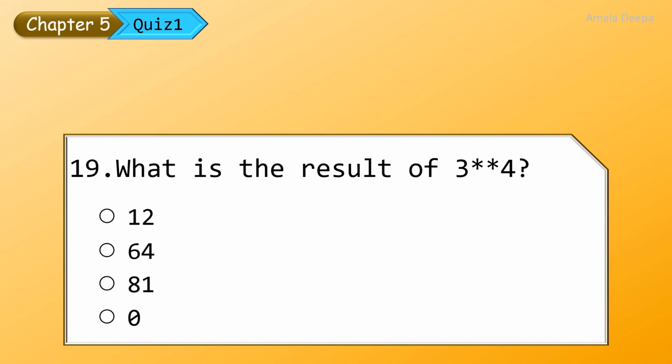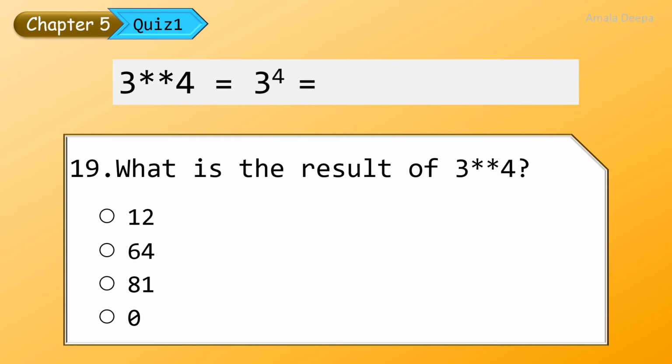What is the result of 3 to the power of 4? We discussed this in a previous question. Double asterisk means exponent operator, which means to the power of. So 3 to the power of 4, that is 3 into 3 into 3 into 3, gives 81.